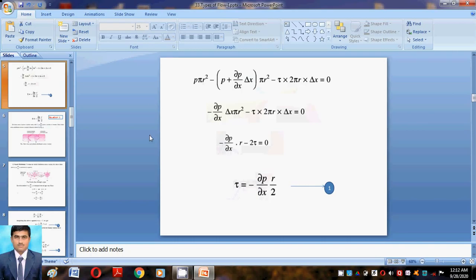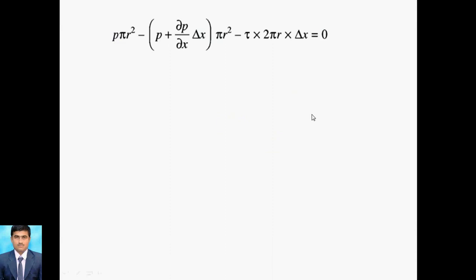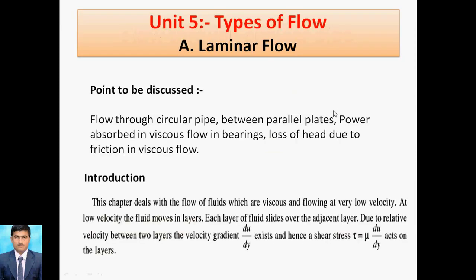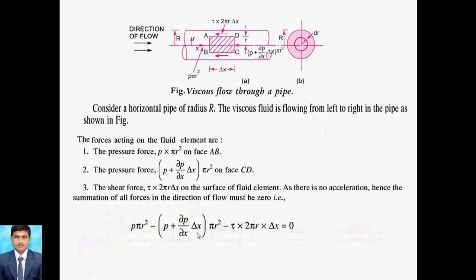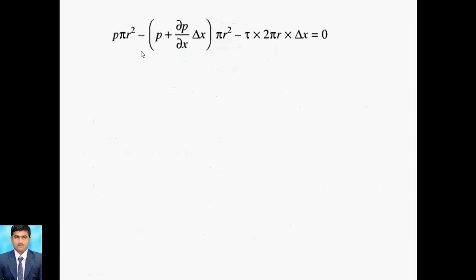So this equation we solve. I can write here P pi r square minus P plus dou P by dou x, that into pi r square, minus tau into 2 pi r into delta x. The same relation we derived earlier, the same equations we are using here. So this equation you can write as follows.